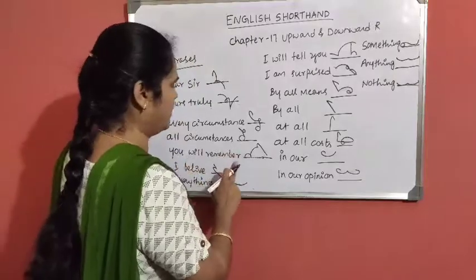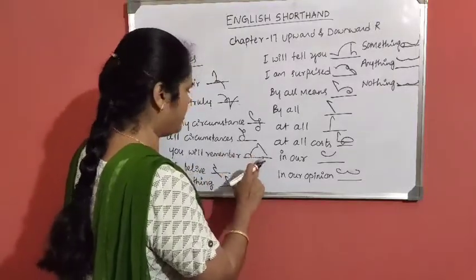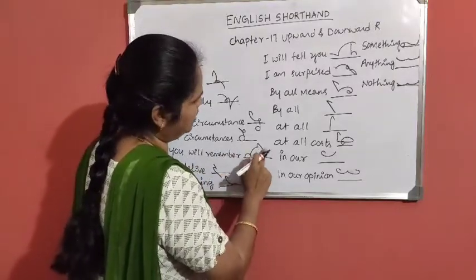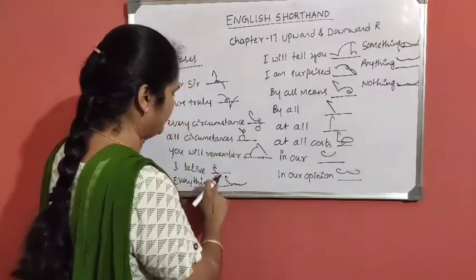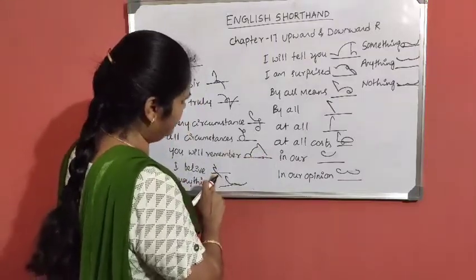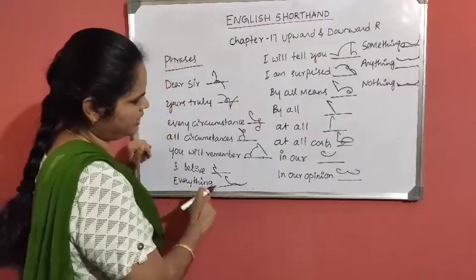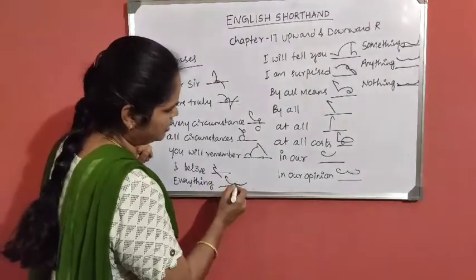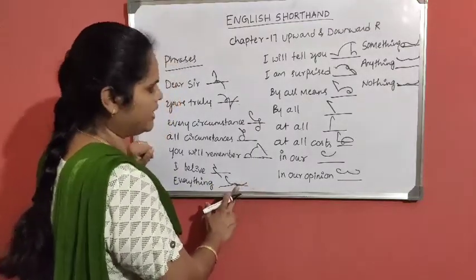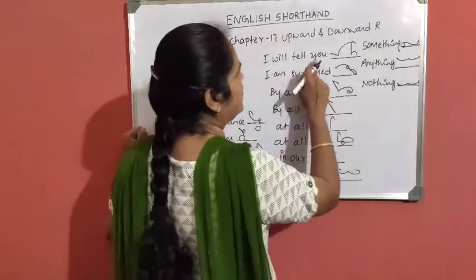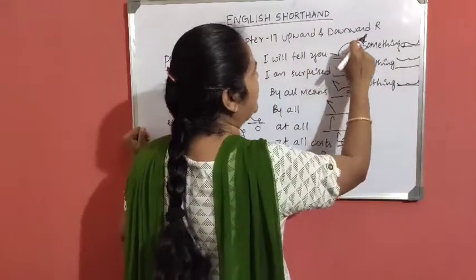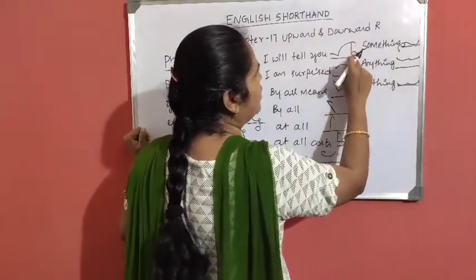You will remember: you grammalogue, L grammalogue, remember grammalogue. I believe: I diphthong, believe grammalogue. Everything: every grammalogue. Then think. Here ing is written. I will tell you: I diphthong, L, T with L hook and U grammalogue.